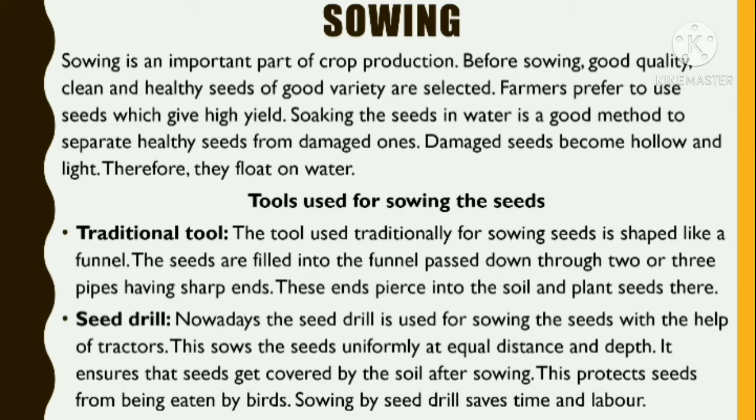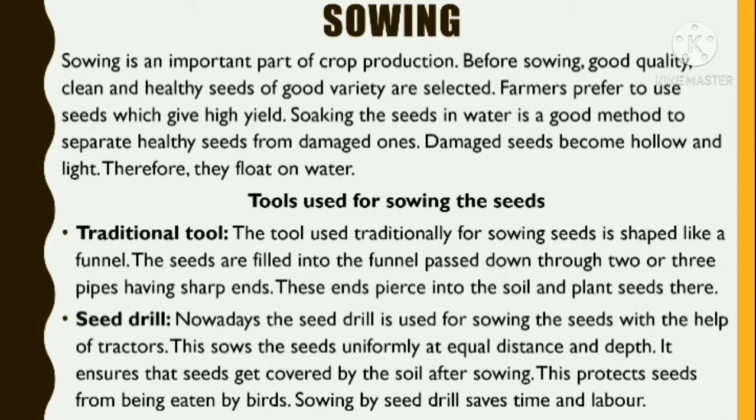Sowing. Sowing is an important part of crop production. Before sowing, good quality and clean healthy seeds of good variety are selected. Farmers prefer to use seeds which give high yield. Soaking the seeds in water is a good method to separate healthy seeds from damaged ones because the damaged seeds become hollow and light, therefore they float on the water.